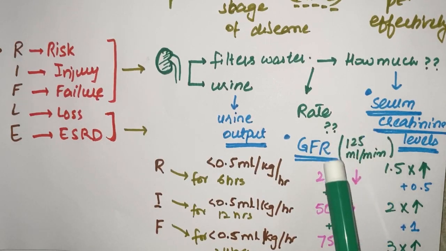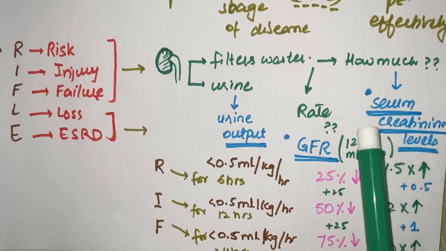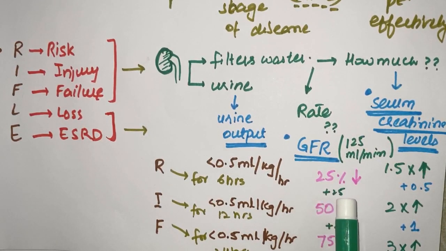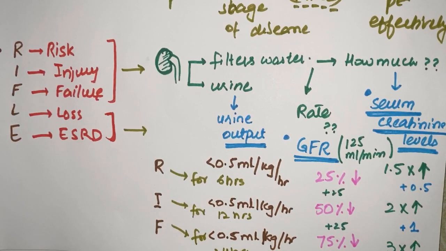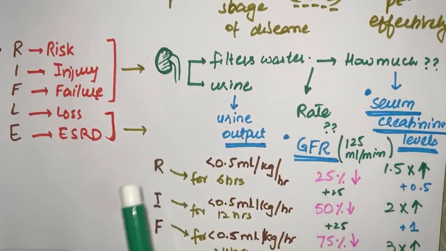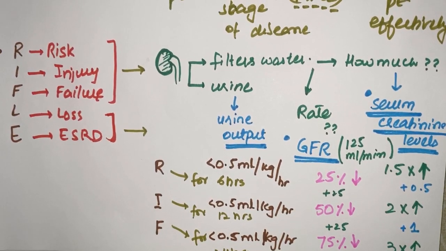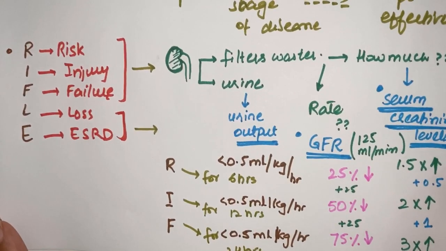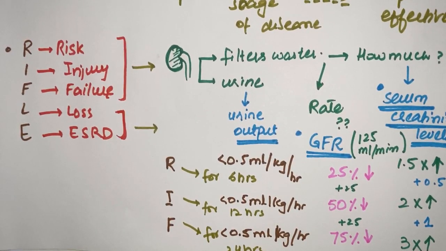Now just GFR left. We know the normal value of GFR is 125 milliliters per minute. Leave this one, take 25. So if it's a 25% decrease, it is risk. If it's a 50% decrease, it's injury. If it's a 75% decrease, it's failure. So these are the whole criteria we have identified in the patient, and as a result we can classify risk, injury and failure.